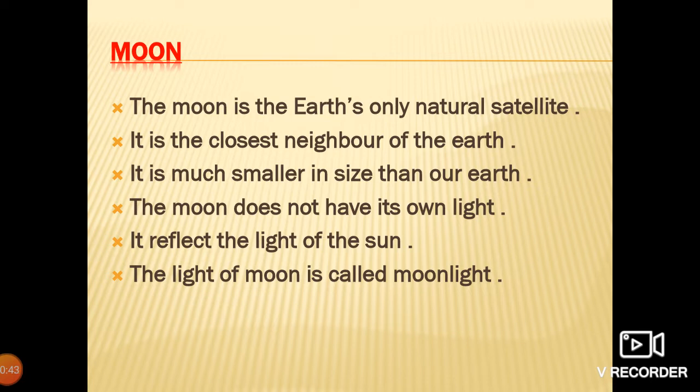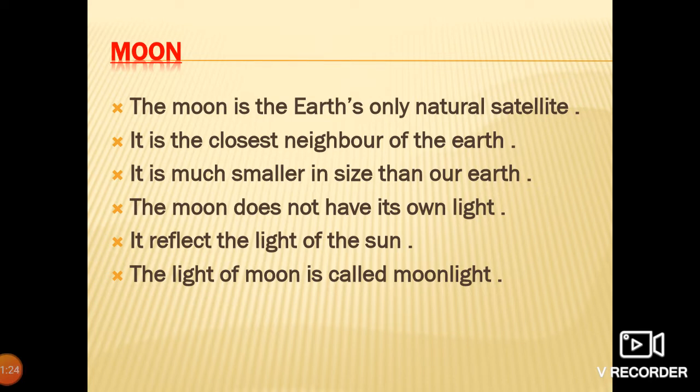Students, as you all know, what is the moon? During night time in the sky you can see the moon, and the moon is very beautiful. So, do you know the moon is the Earth's only natural satellite. It is the closest neighbor of the Earth. It means the moon is very near to the Earth. So we can see the image of the moon is very big. It is much smaller in size than our Earth. It means the Earth is bigger than the moon.